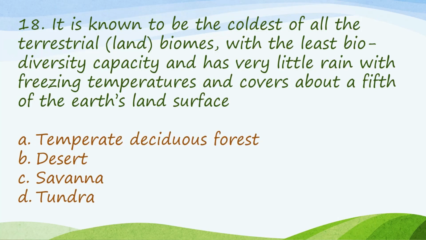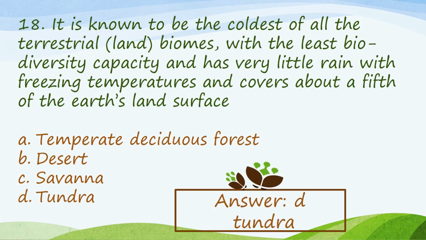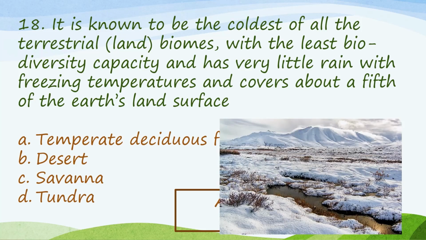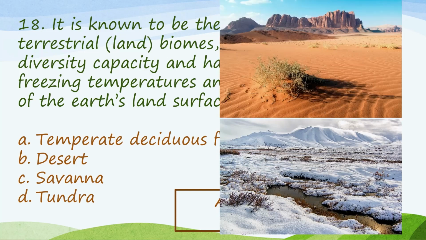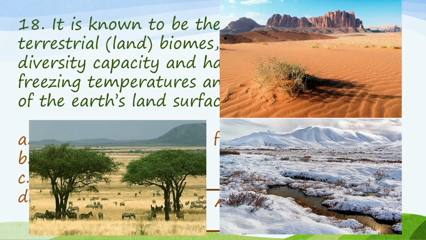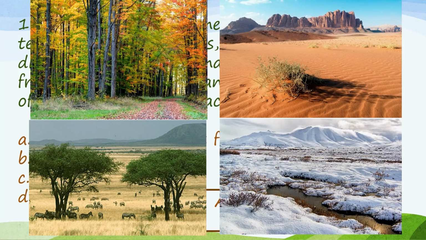Number 18. It is known to be the coldest of all the terrestrial biomes. Our answer here is tundra. Shown in this photo is a tundra. It has permafrost environment, meaning almost permanently frozen the whole year round. This one here is a desert, a hot biome. And this one here is a savanna. And here is the deciduous forest.